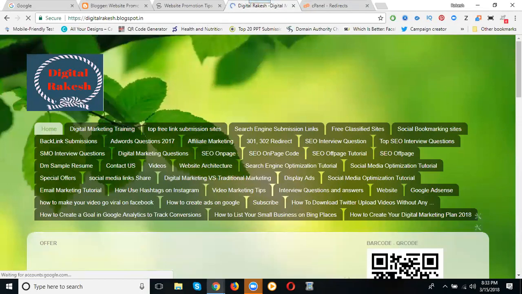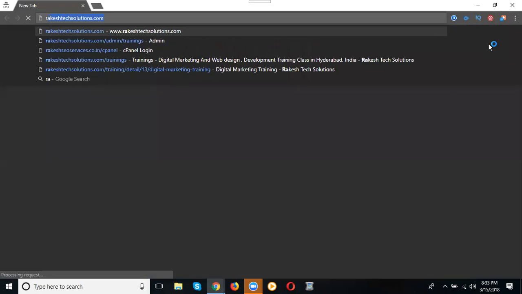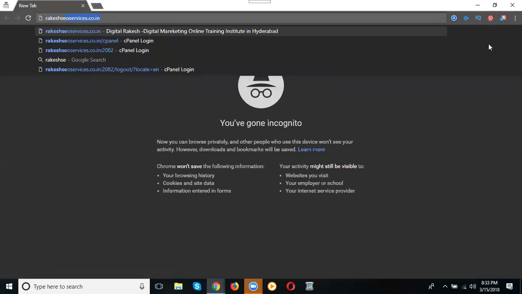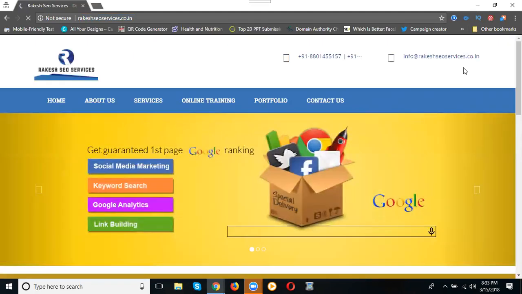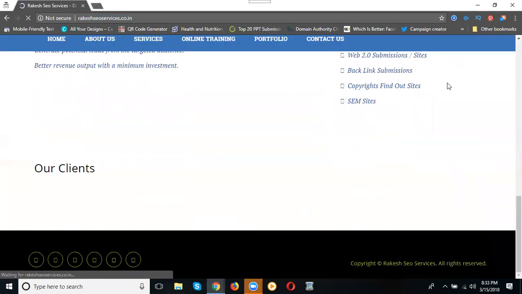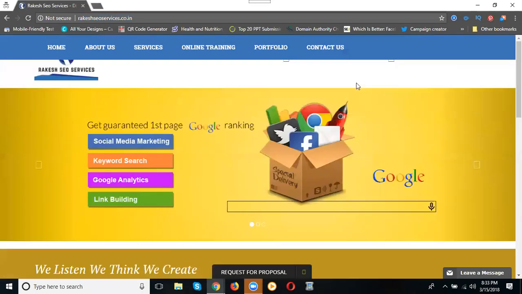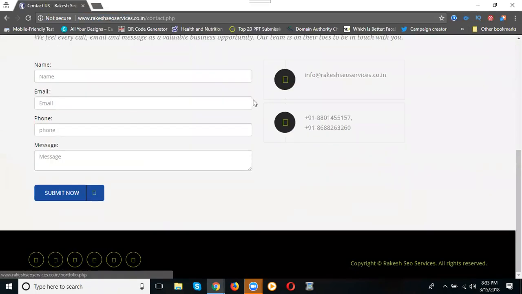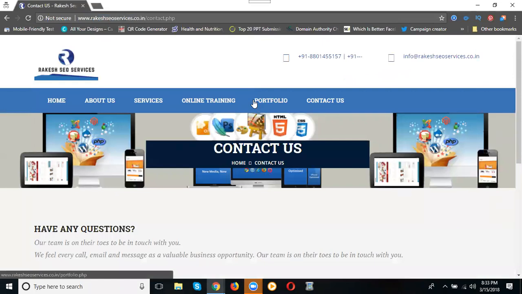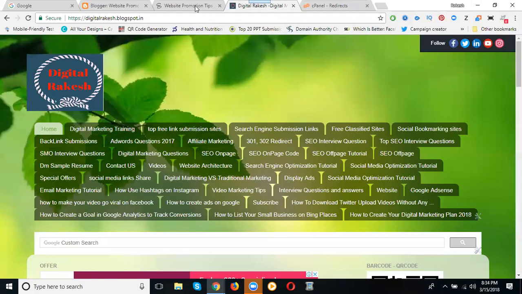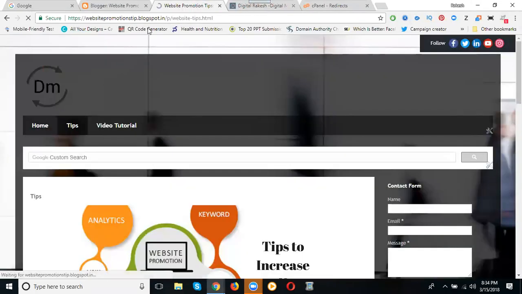Now go back. But it captures the old data, so just use a private browser, otherwise it captures my cookies. Where are they going? To my website. This is my website. Previously they went to my blogspot. Now where will they go? My website. So here, when the URL is clicked, they're going to my blog here also.